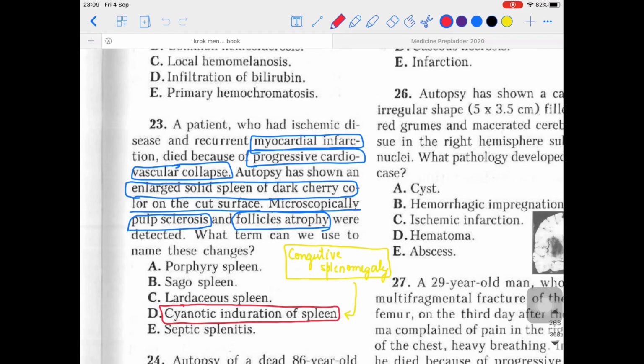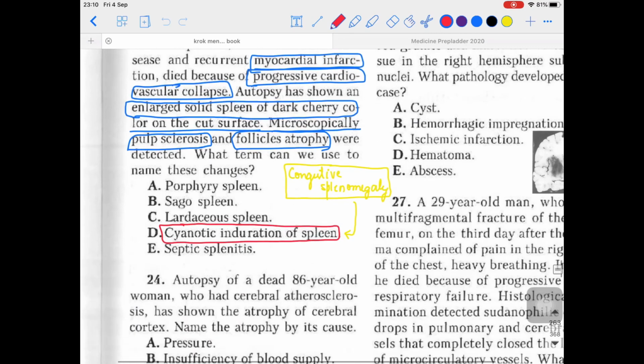Chronic venous congestion of the spleen happened, congestive splenomegaly happened, and we are calling that cyanotic induration of spleen. Why is there cyanotic induration of spleen? Because the spleen in the early stage is moderately enlarged, but in long standing cases there is a progressive enlargement, and that may increase the weight of the spleen to 500 to 1000 grams. The organ will be deeply congested, tense, larger in size, and cyanotic. So we call that cyanotic induration of spleen, and because of this congestion we give the term congestive splenomegaly. Okay, enough about this discussion.